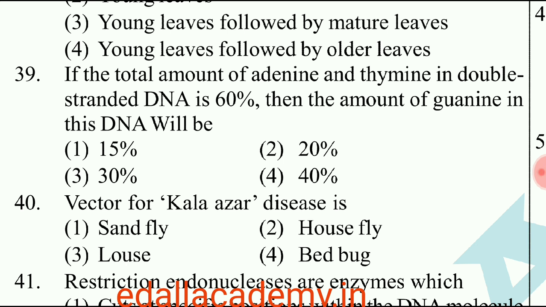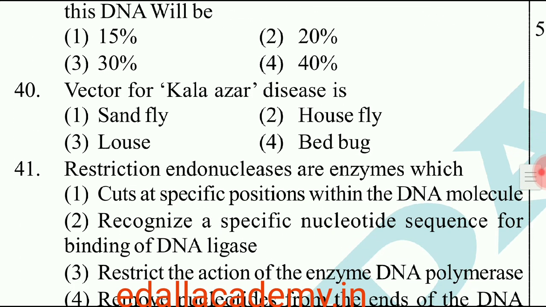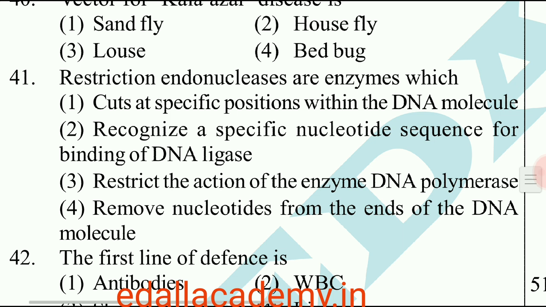So here the ratio of guanine is 20% and the cytosine is also 20%. So both together 40%. Here they asked only about the ratio of guanine. So the answer is 20%. Option 2. Question number 40. Vector for Kala Azar disease is sandfly. The correct option is 1.